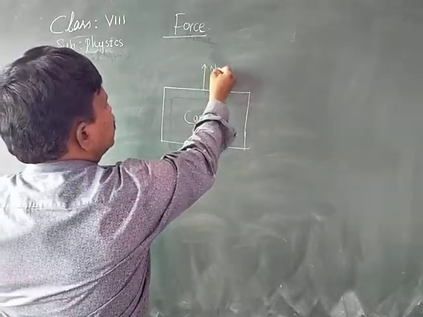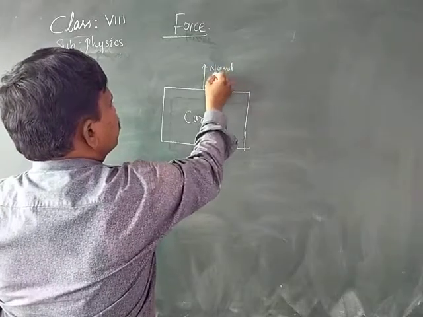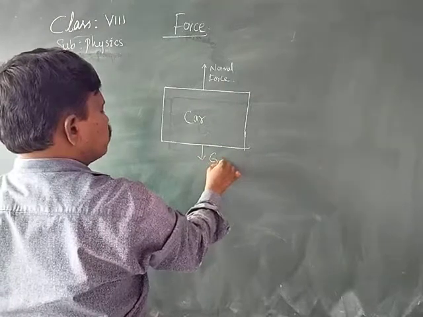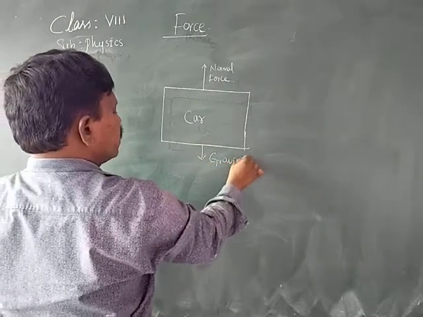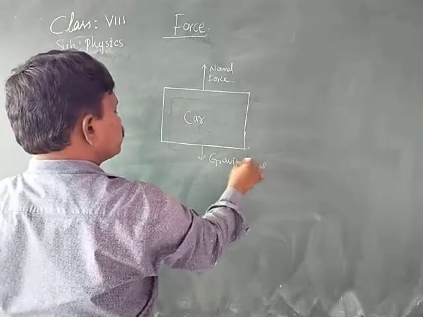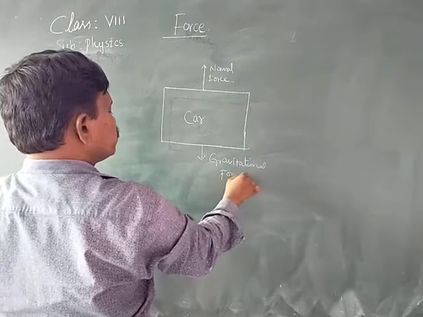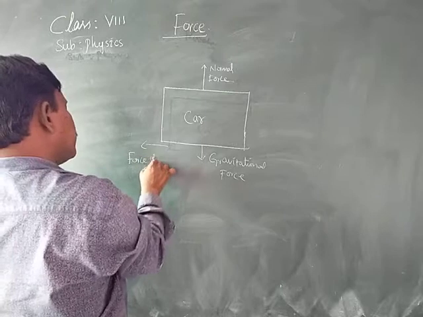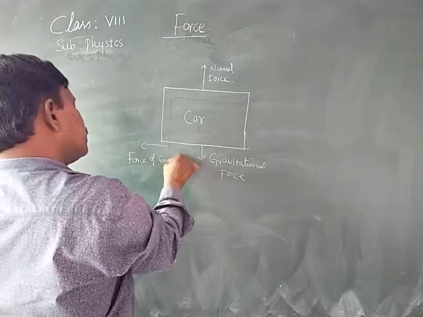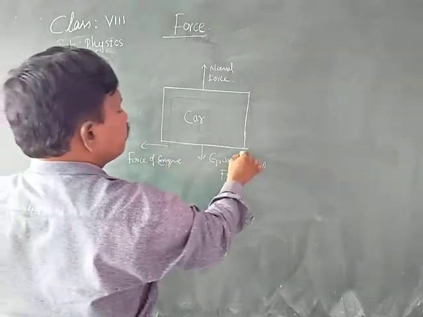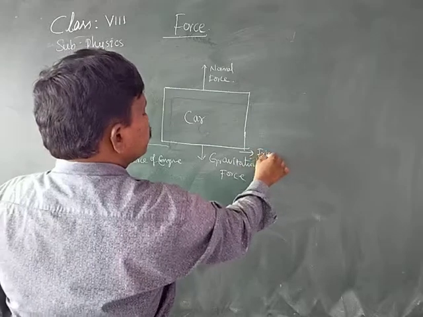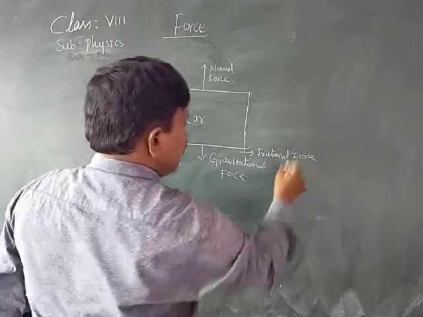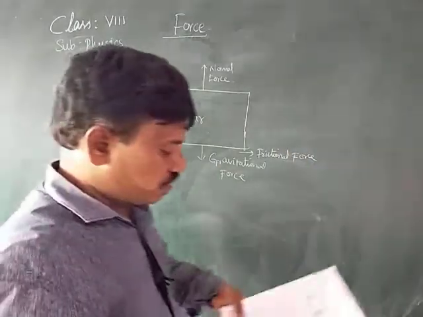That is the normal force, the gravitational force, the force of the engine, and the frictional force. These are the forces which are acting on a car while it is moving.